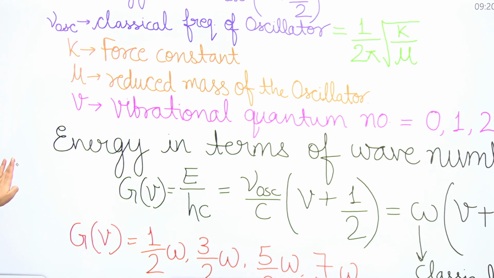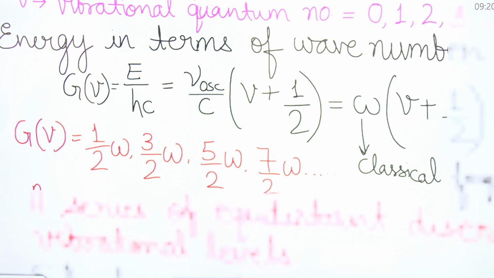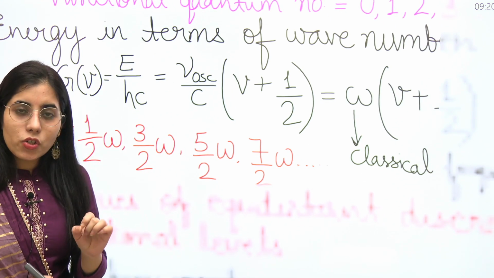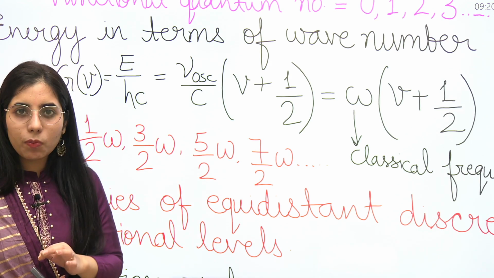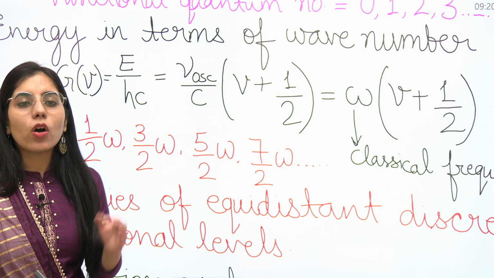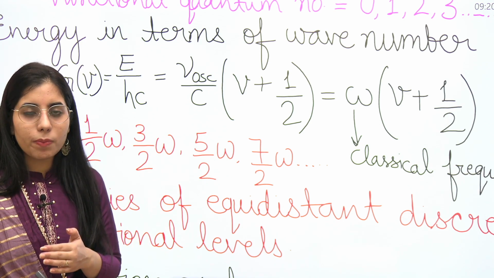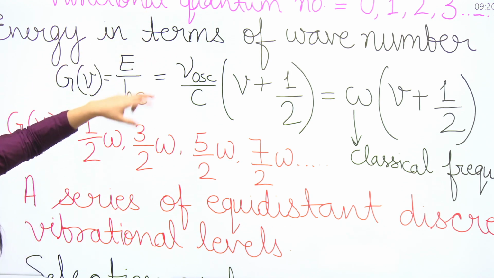Next point, if you want to write this energy expression in terms of wave number, in the last session, in the video which I uploaded in this accomplishment series for atomic and molecular physics, I told you that anytime you want to find the energy in terms of wave number, you just need to divide this energy expression by hc.